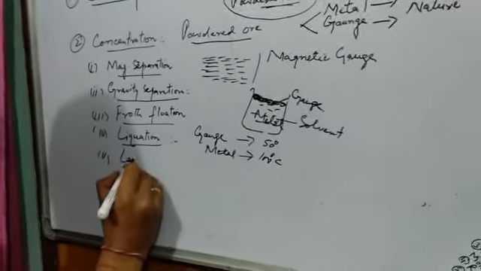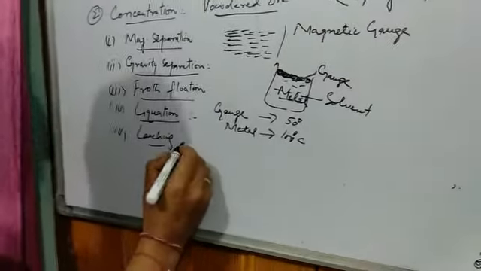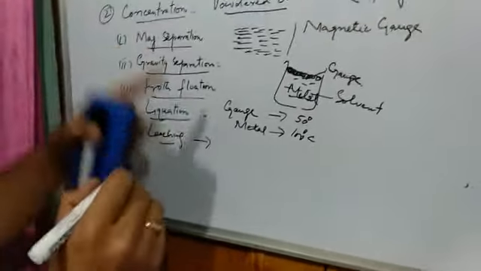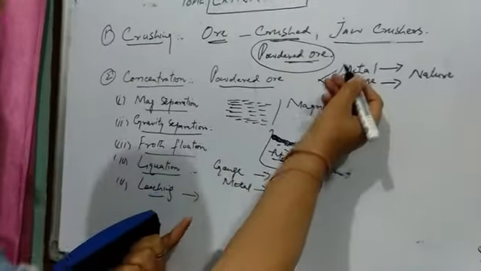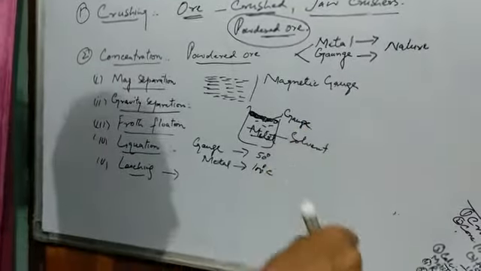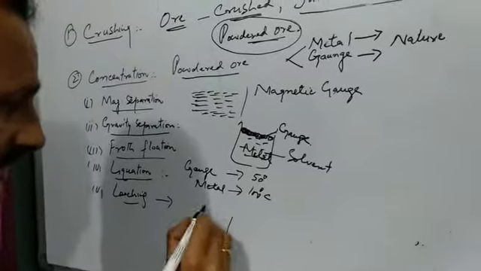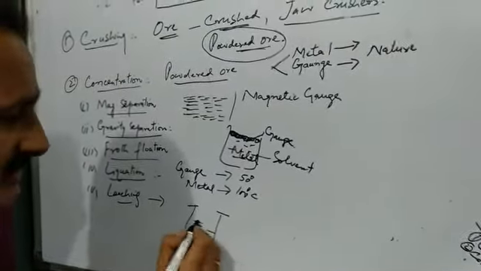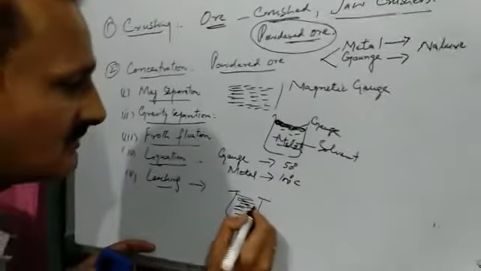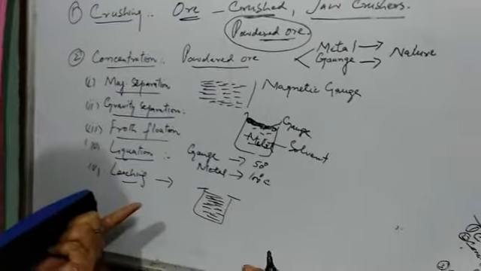Then we have one more method of concentration, leaching. What do we do in leaching? In leaching, we concentrate those ores in which either the metal or the gangue is soluble in a particular solvent. If we take a particular solvent, one of them, for example gangue, gets dissolved into it, that is soluble, and the metal remains insoluble. Then we filter it, and as a result we get a concentrated ore.